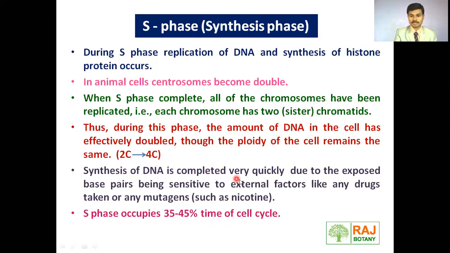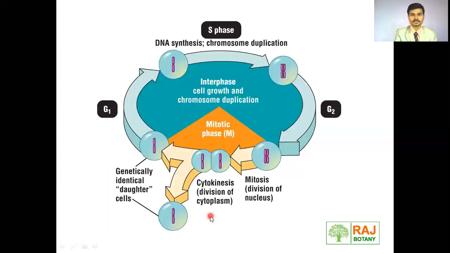Synthesis of DNA is completed very quickly. Why? Because if the nitrogen bases of the DNA are exposed for a longer time to drugs or external factors, the bases are very sensitive and get harmed by these external factors. That's why DNA synthesis is completed very quickly. This S phase occupies 35 to 45% of the time of the cell cycle.